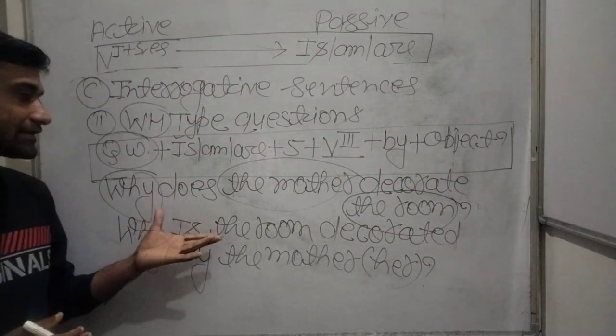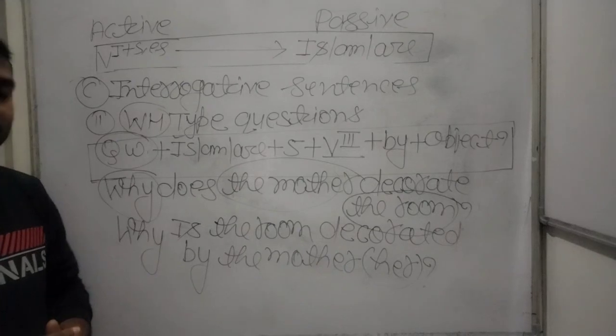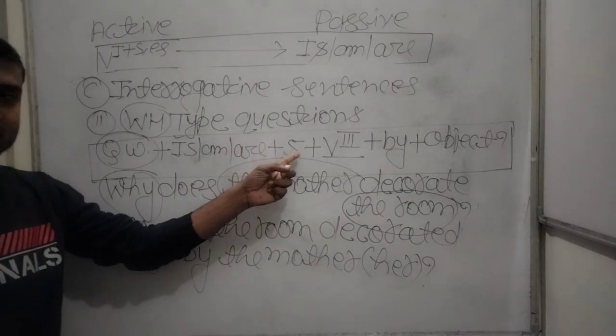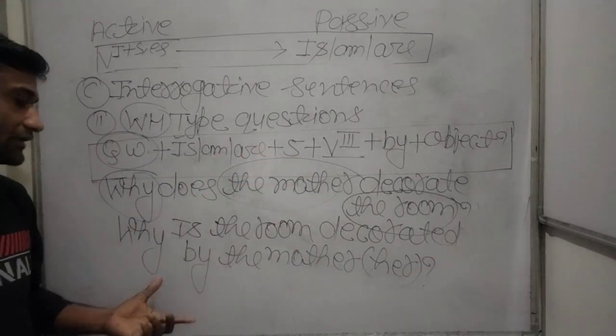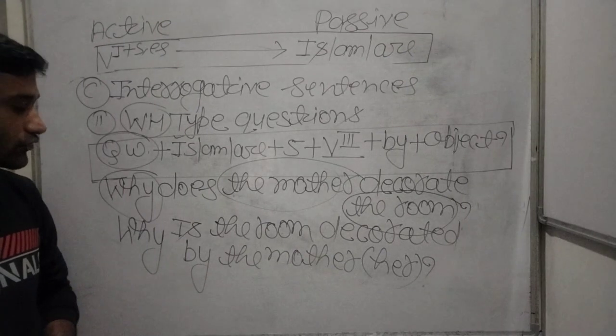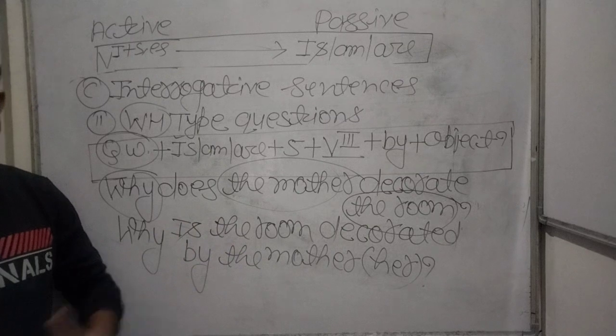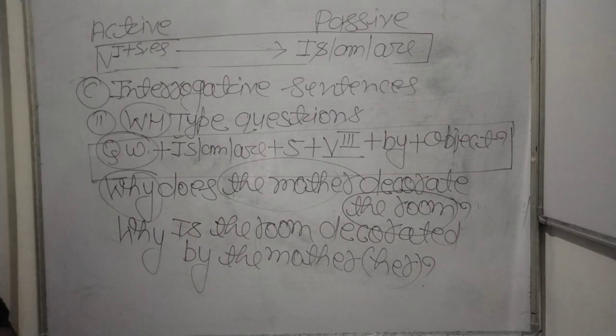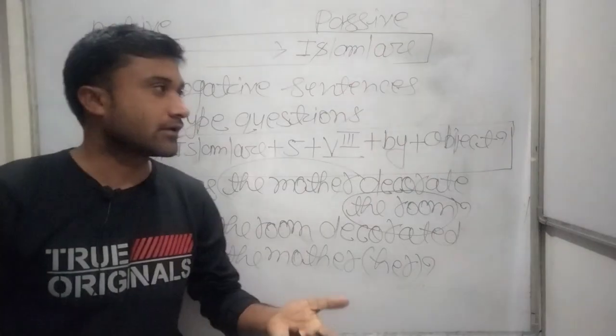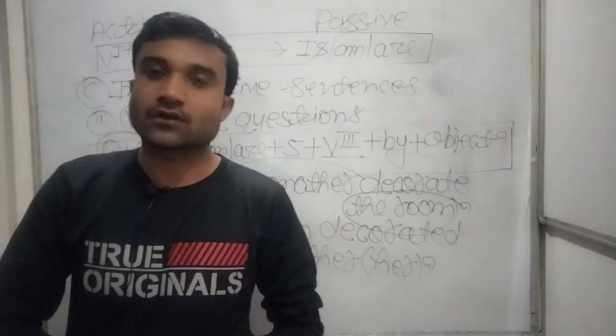And if the sentence is both interrogative and negative, then after the subject we use not. Like: why is the room not decorated by the mother? So this was your first type, and the second type I will teach you tomorrow, all the portions.